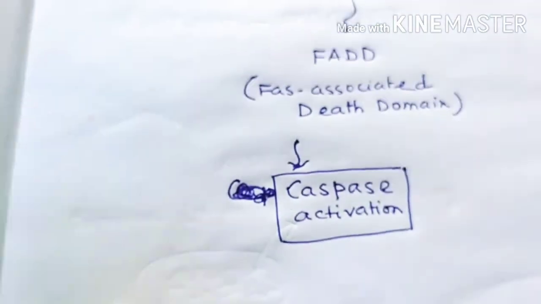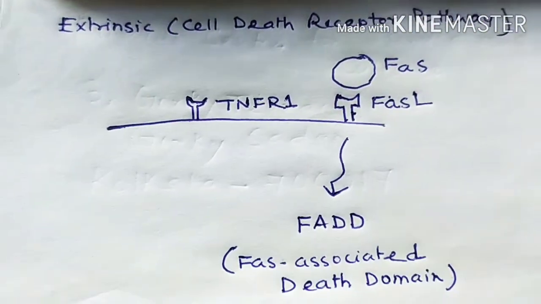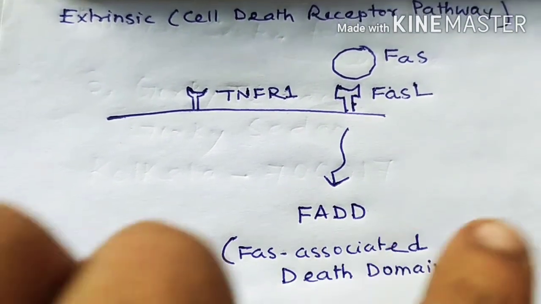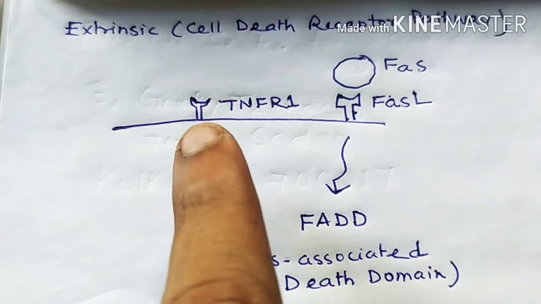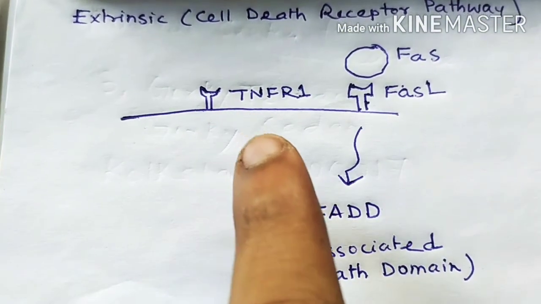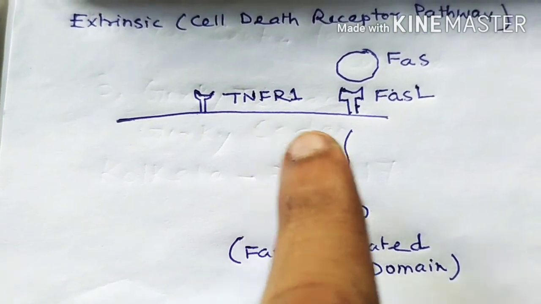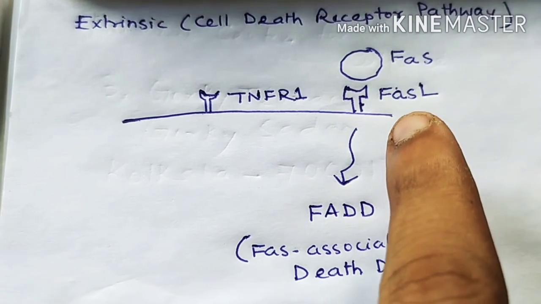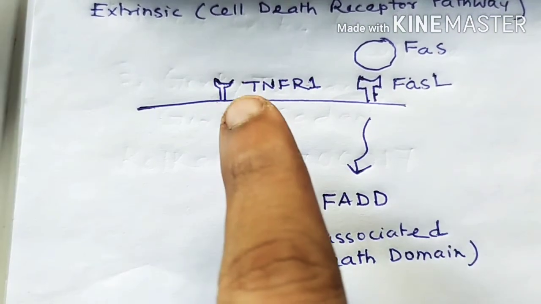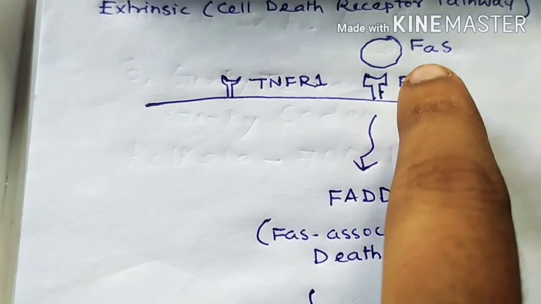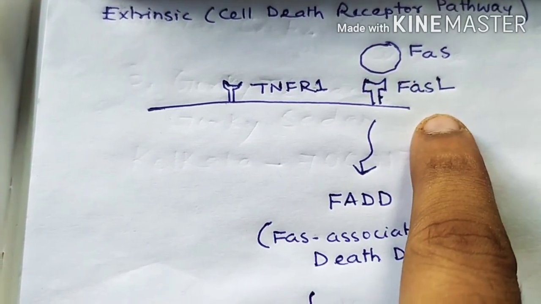The second one is extrinsic pathway. Now in extrinsic pathway, you can see here, this is the cell membrane. Now the cell membrane has two types of receptor. One is TNFR1, tumor necrosis factor receptor 1. Another is Fas receptor.